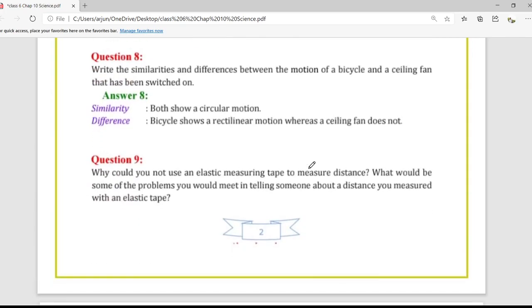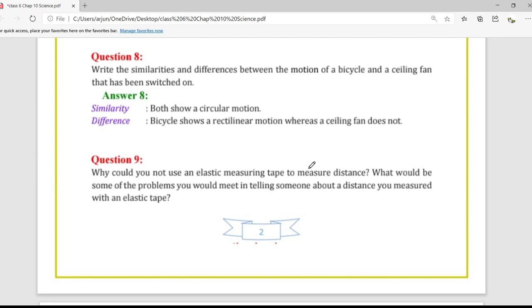Moving to question number 8. Write the similarity and differences between the motion of a bicycle and a ceiling fan that has been switched on. See, the similarity is both show a circular motion. The wheel of the bicycle shows circular motion and the ceiling fan also shows circular motion.